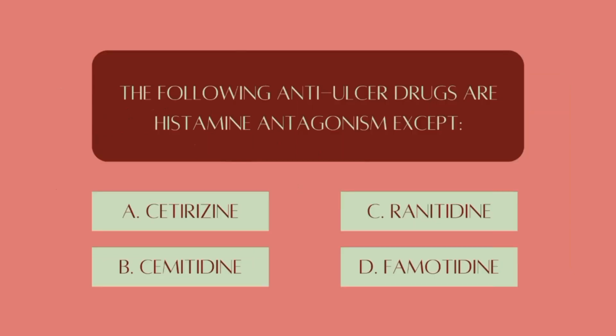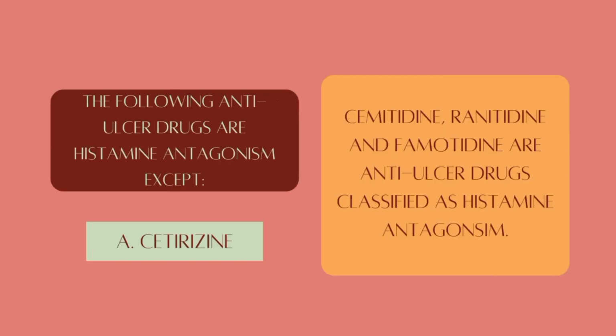The following anti-ulcer drugs are histamine antagonists except: A. Cetirizine, B. Cimetidine, C. Ranitidine, D. Famotidine. The answer is letter A. Cimetidine, ranitidine and famotidine are anti-ulcer drugs classified as histamine antagonists.